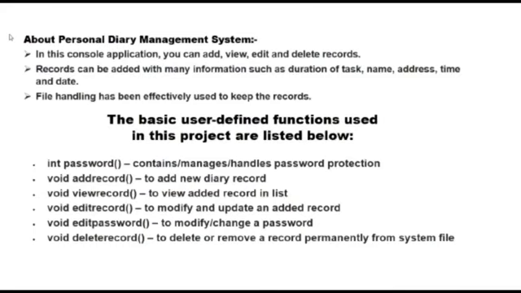The basic user-defined functions used in this project are listed below. The password function manages password protection. Void add record adds a new diary record. Void view record views added records in a list. Void edit record modifies and updates an added record. Void edit password changes the password. Void delete record deletes or removes a record permanently from the system file.